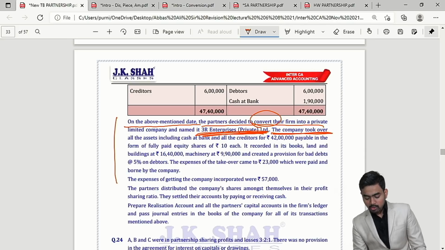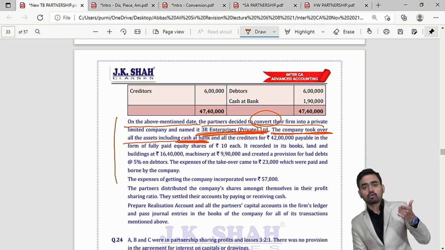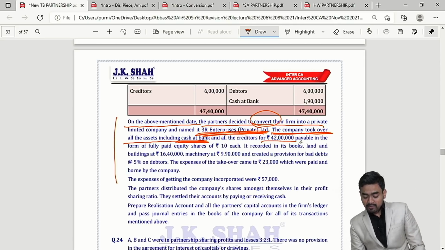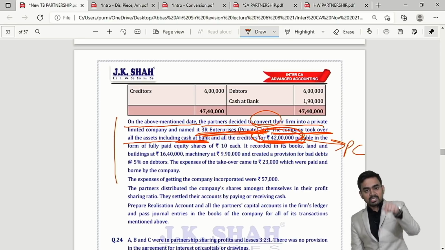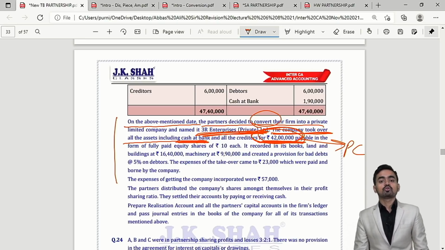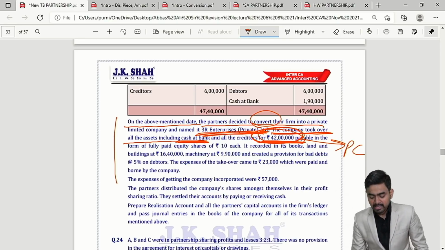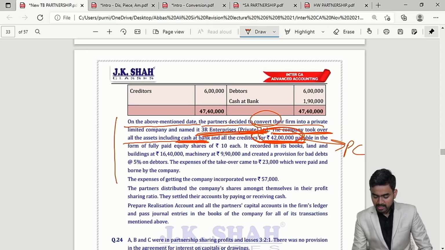The company took over all assets including cash and bank balance. If cash and bank balance is taken over, then that will go in the realization account in the old firm's books, and they will pay 42 lakh rupees. See here, they have directly given PC. So now when you pass the entry in the books of the new company, please check on the screen.